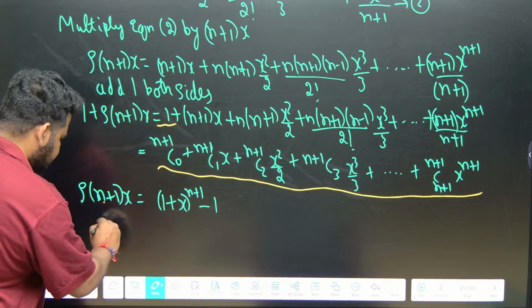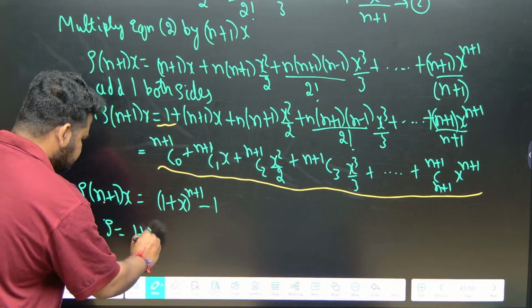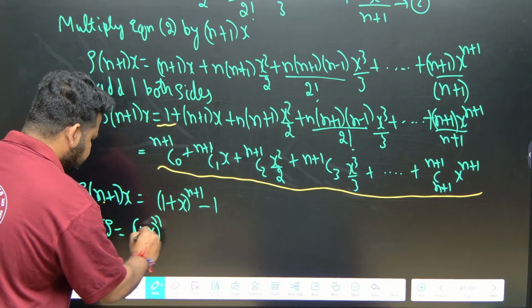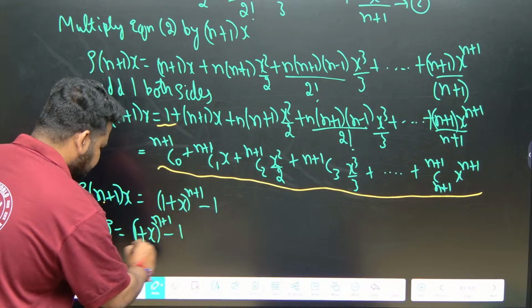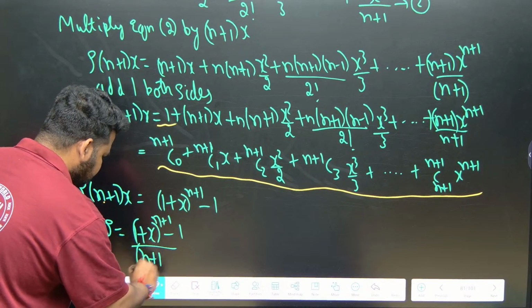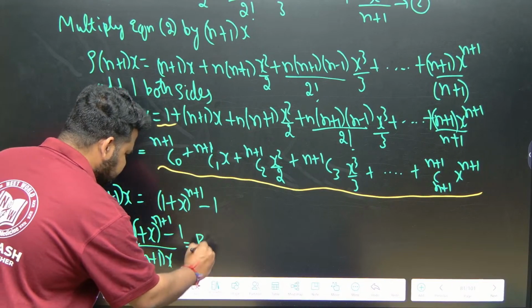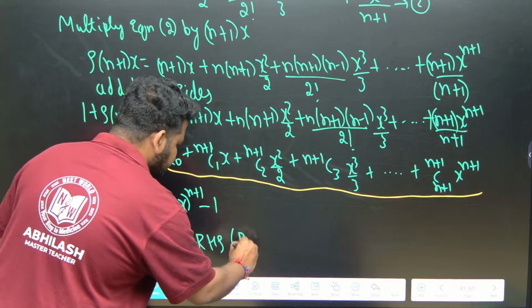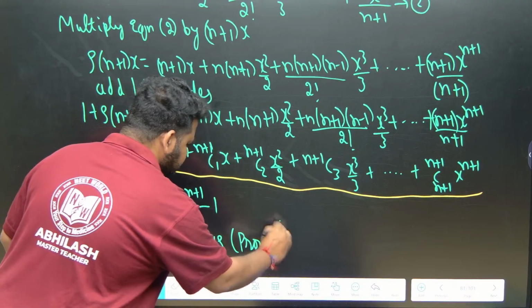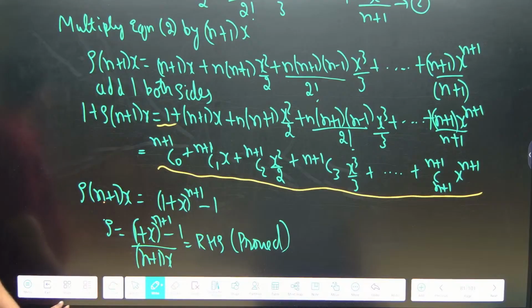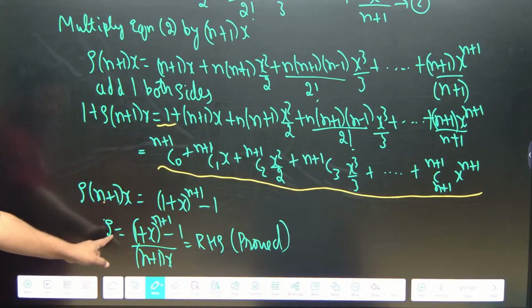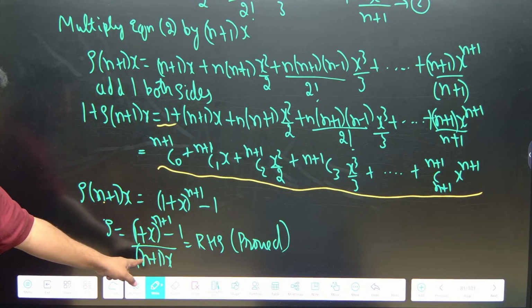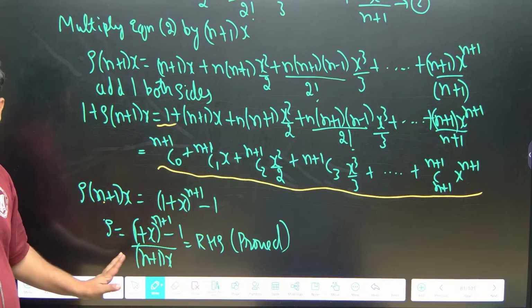Now s will become equal to ((1 plus x) to the power of n plus 1 minus 1) by (n plus 1) into x, that is equal to RHS, that is nothing but proved. Correct? That is it. Simple. Clear? So we got ((1 plus x) to the power of n plus 1 minus 1) by (n plus 1) x equal to RHS, proved. Simple.